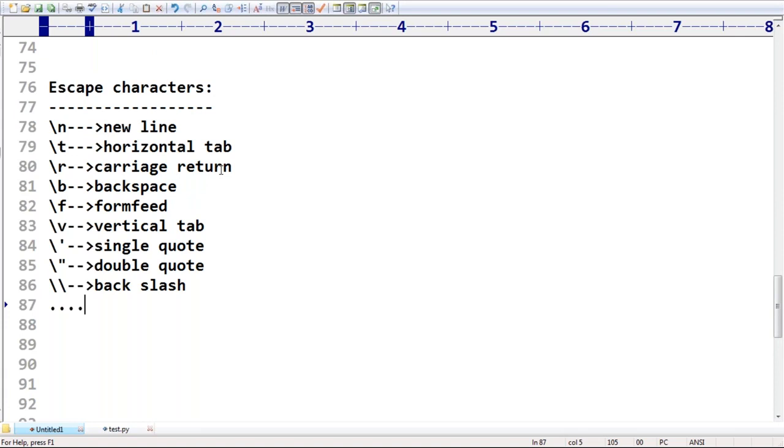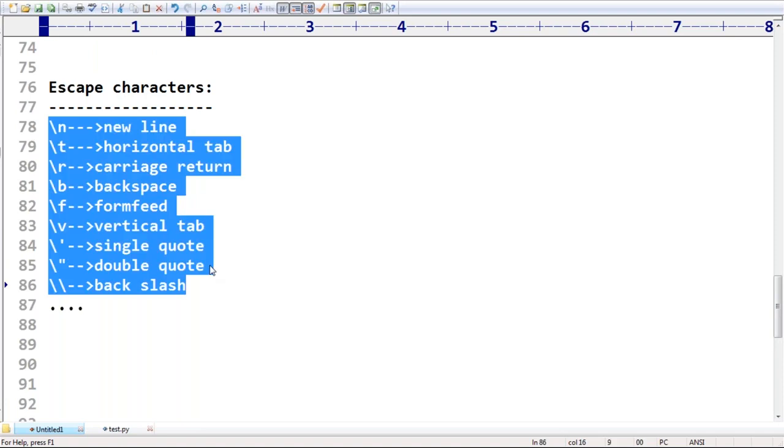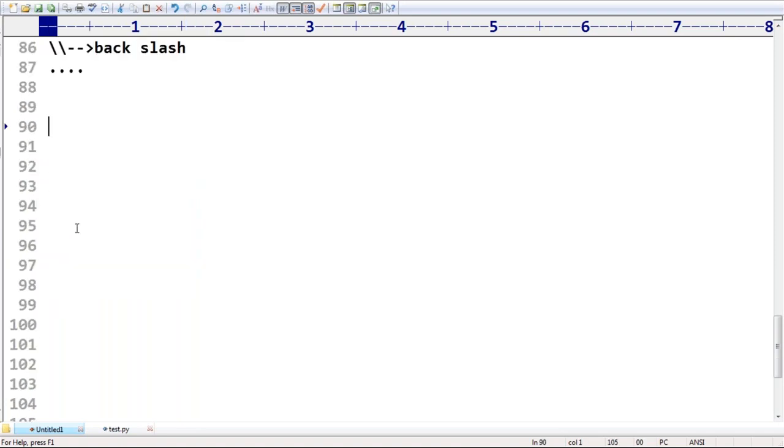Are escape characters allowed in Python or not? Yes, similar to other languages, no problem at all. Happily we are allowed to use them. The best example here: s is equal to the book Python is very easy. I want to use the single quote as a symbol only.